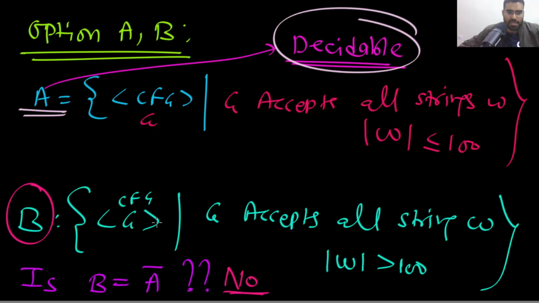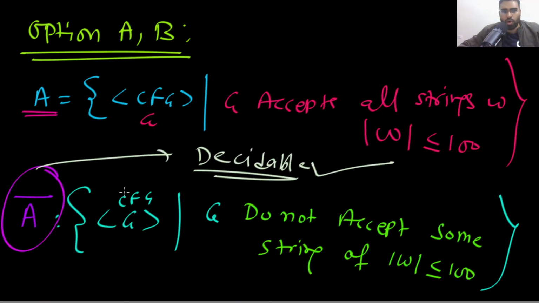But option B is not the complement of option A. Look at this option B. They are not complements of each other. Option A is decidable, and the complement of A will be decidable. There is no doubt in this. But option B is not the complement of A.